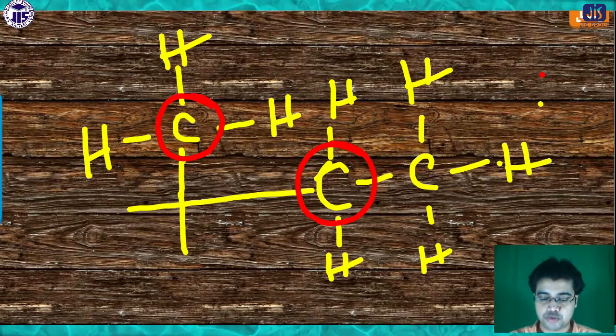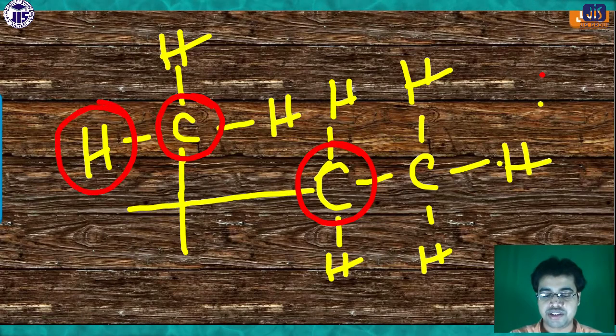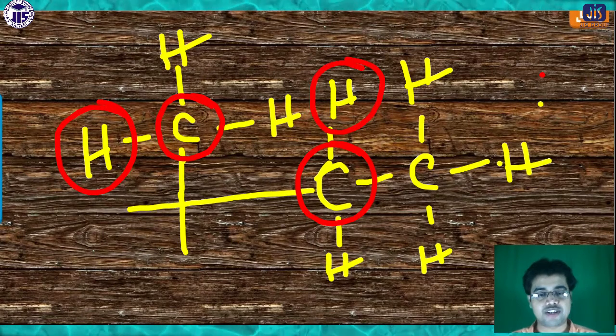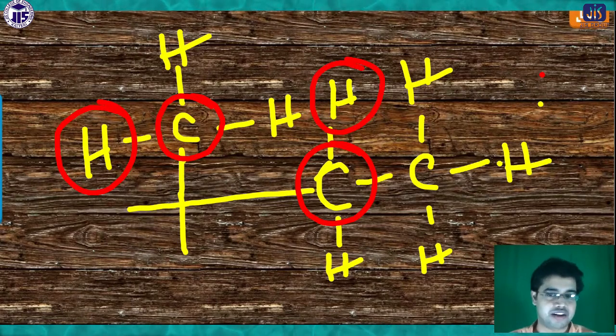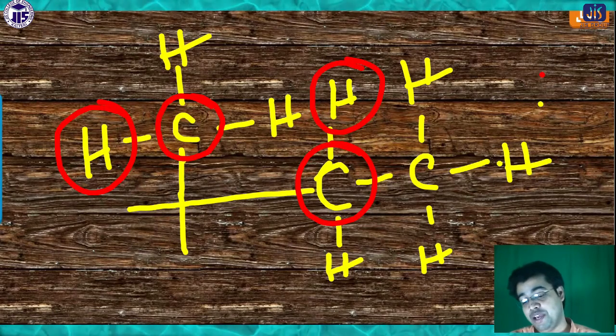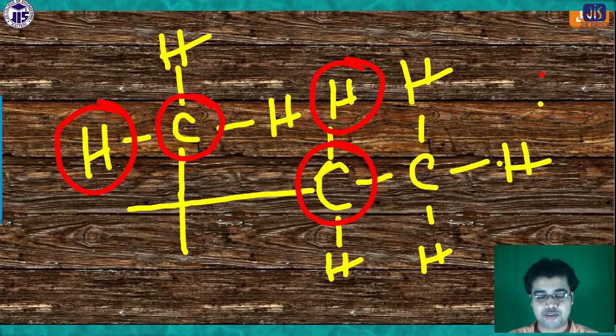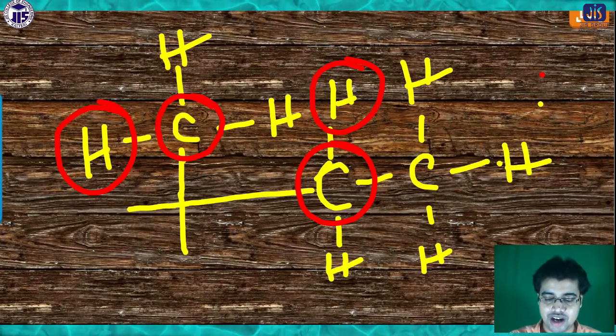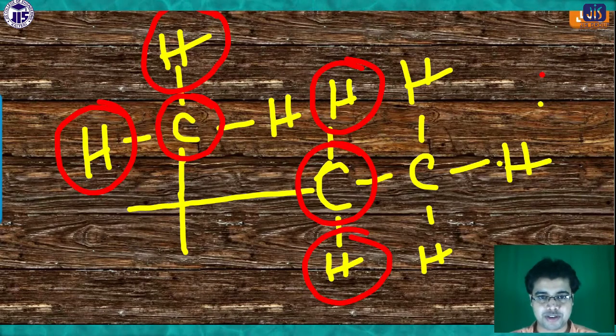Then come to the next group. Next is the hydrogen. Here also it is hydrogen, so that also cancels because both are the same. We can't find out the order of the two groups. Then the third one, here it is hydrogen, here also the same hydrogen. It also cancels out, no problem.